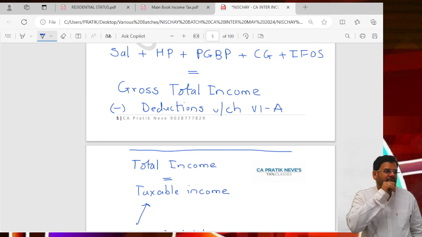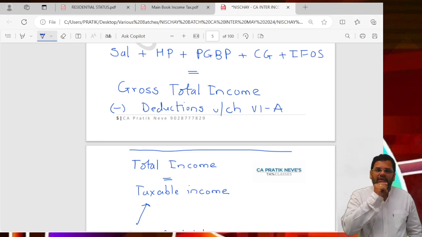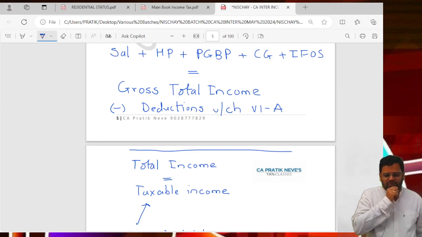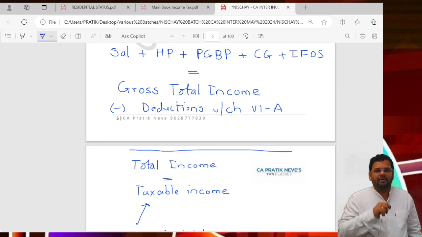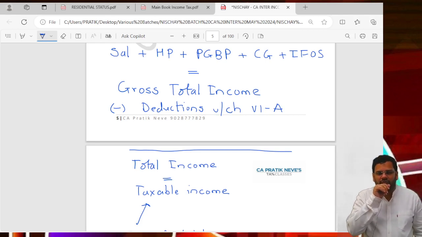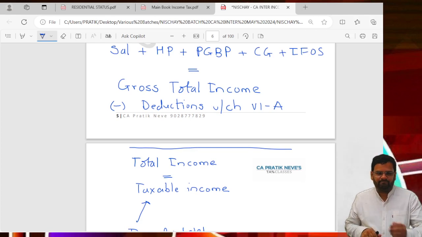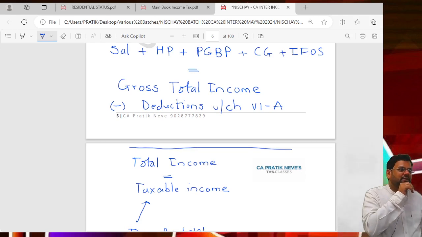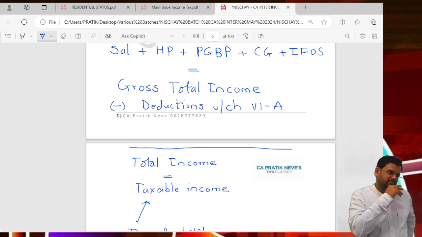Salary plus HP plus PGBP plus capital gain plus IFOS will give you GTI, gross total income. Gross total income minus deductions of Chapter VI-A will give you taxable income. But we will not call taxable income as taxable income, we'll technically call it total income.